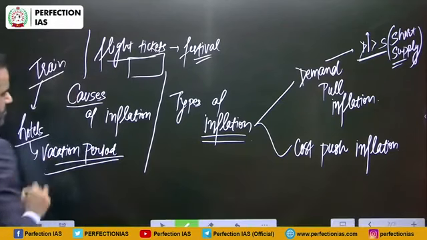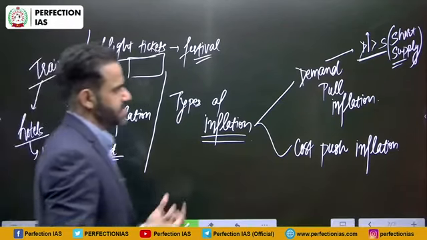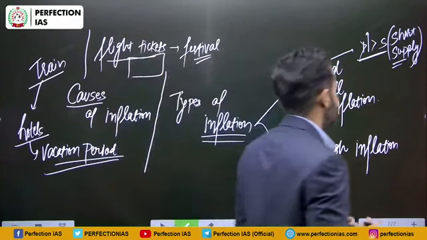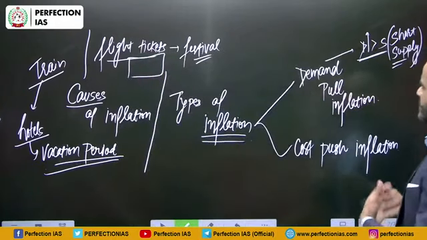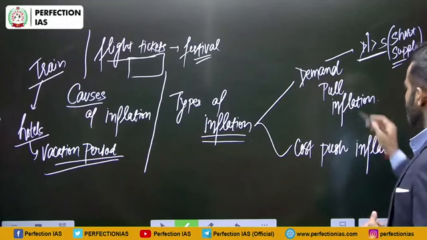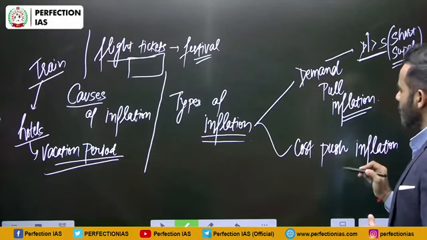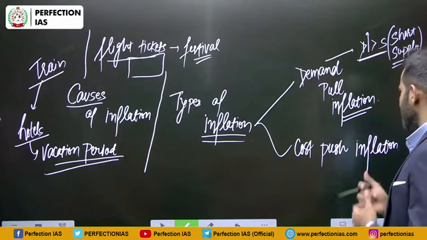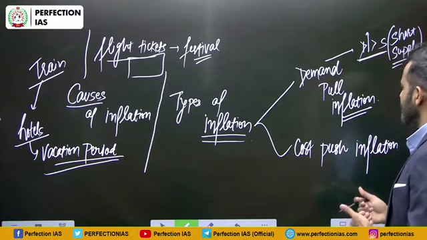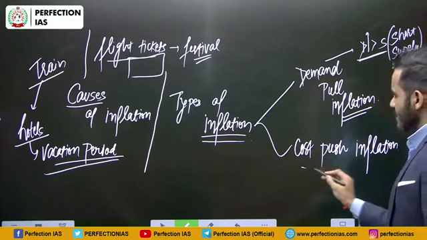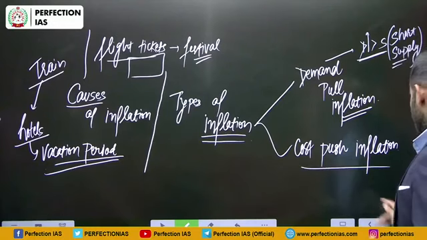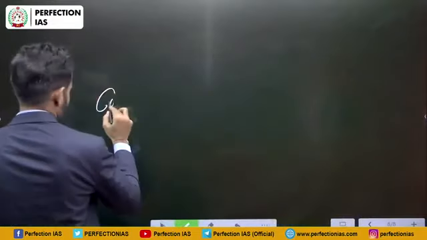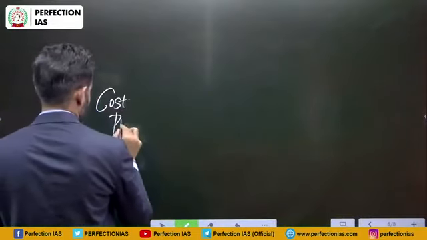So if demand increases and supply is more or less the same, the price will increase, and this type of increment in price will be demand pull inflation. That means demand is the main factor responsible for the increment in price. Another type is cost push inflation. So what is cost push inflation?